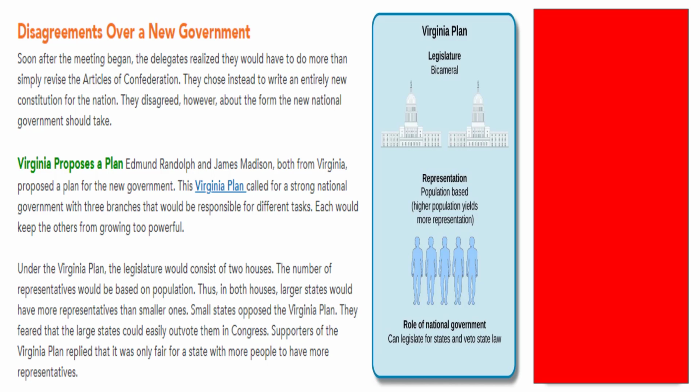Question 5. Why did supporters of the Virginia plan feel representatives should be based on the population of the states? Well, they thought that was only fair. The whole concept of representative government is that the people are represented by representatives. If my state has more people, I deserve to have more representatives. So it was a very common sense argument that they were making.